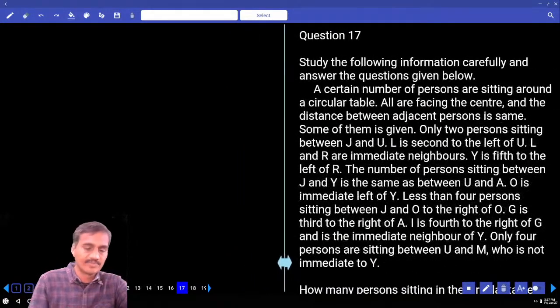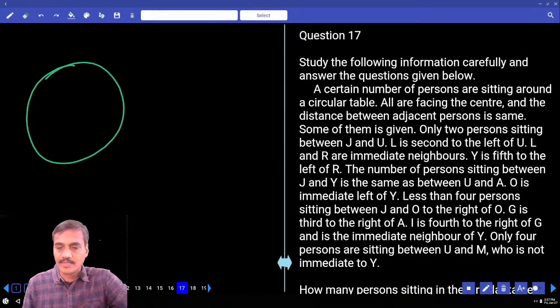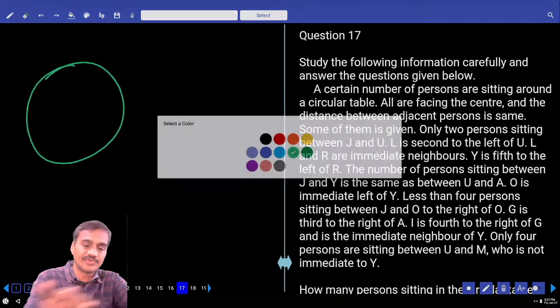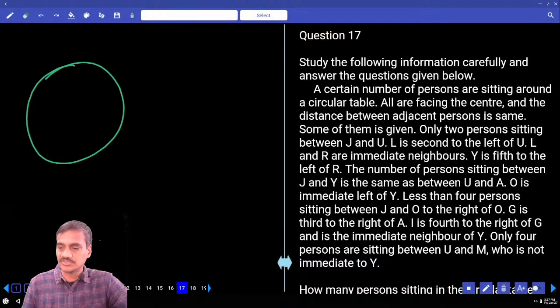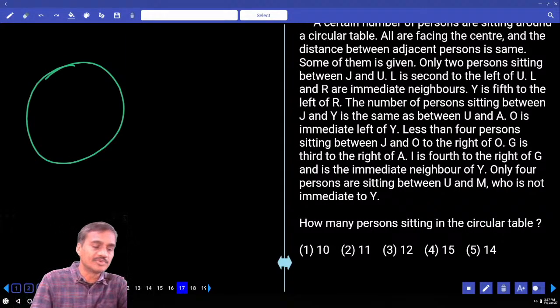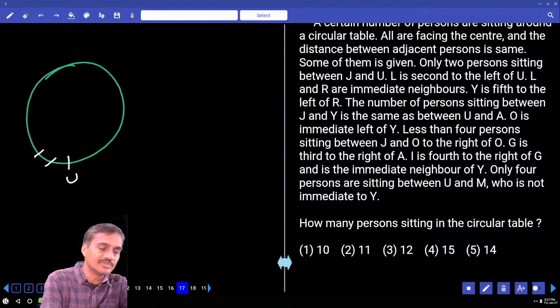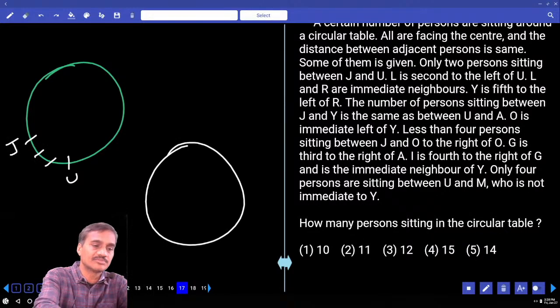And then, now this is a circular table. And all the persons are facing towards the center. And the distance between adjacent persons is same. And only 2 persons are in between J and U అన్నాడు. And only 2 persons are in between J and U if U is here. Only 2 in between J and U, J will be here. This is one possibility. Then what is the next possibility we have? And 2 possibilities ఉంటాయి కదా మనకి.